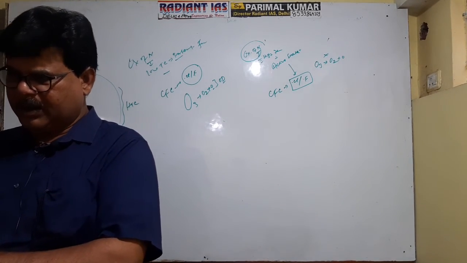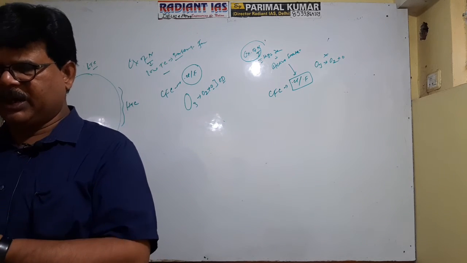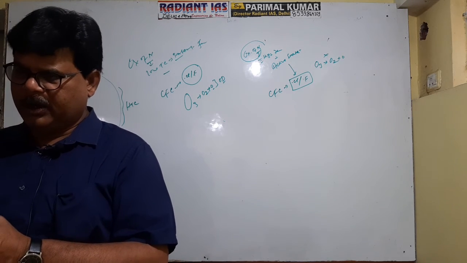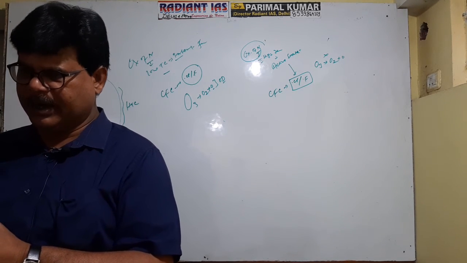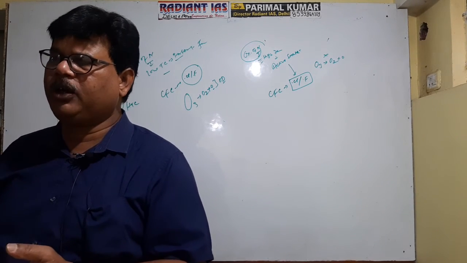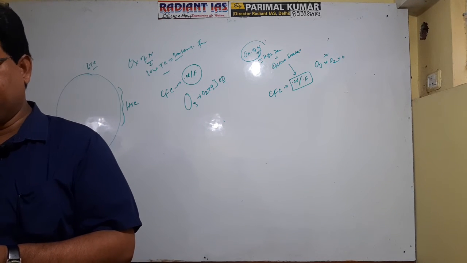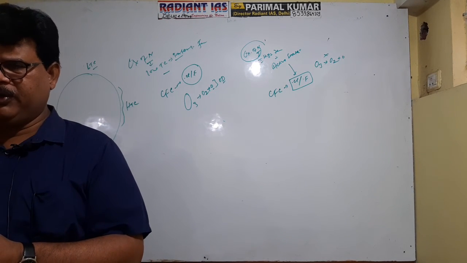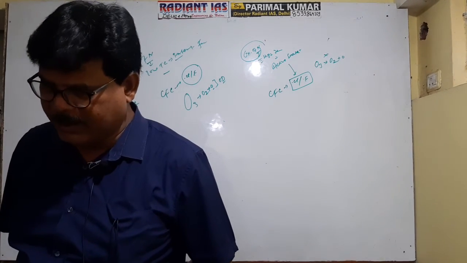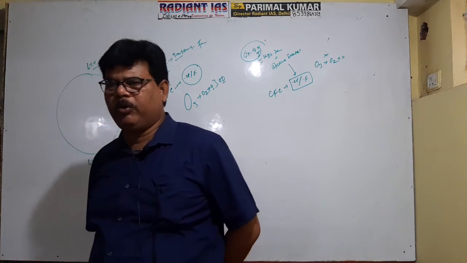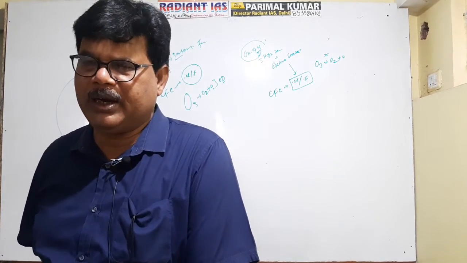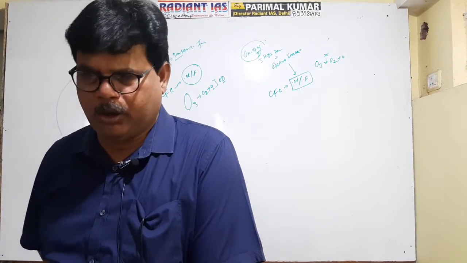The ionosphere is further divided into several layers, namely, from bottom to top: D layer, E1 layer, sporadic E layer, E2 layer, F1 layer, F2 layer and G layer. The E1, sporadic E and E2 layers were identified by Kennelly and Heaviside. That's why they are collectively referred to as the Kennelly-Heaviside layer. And the F1 and F2 layers were identified by Appleton. That's why the F1 and F2 layers are collectively referred to as the Appleton layer.